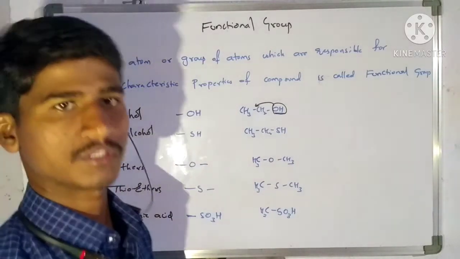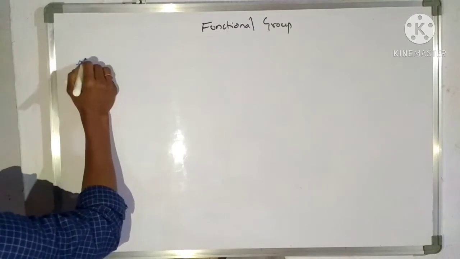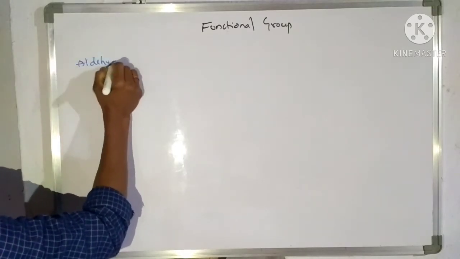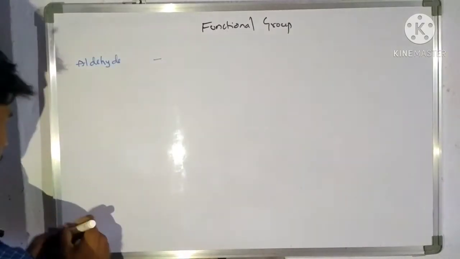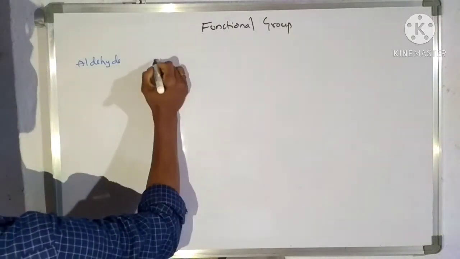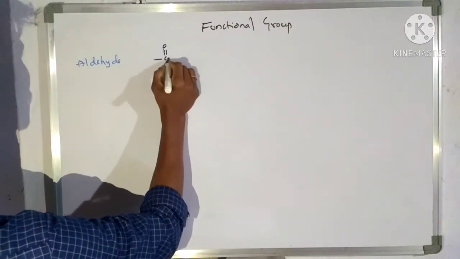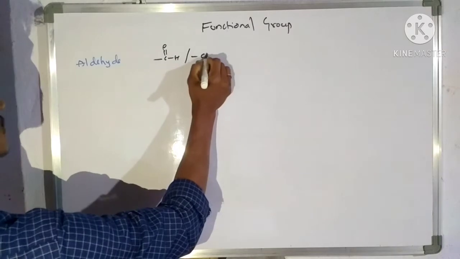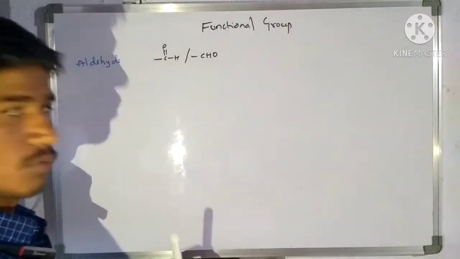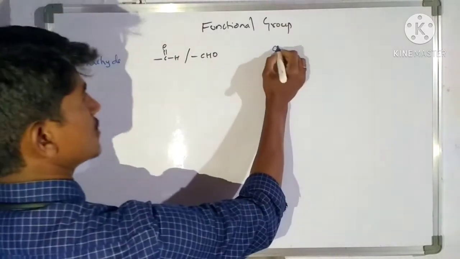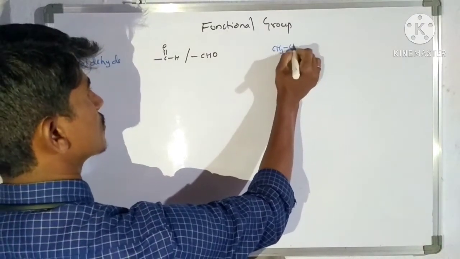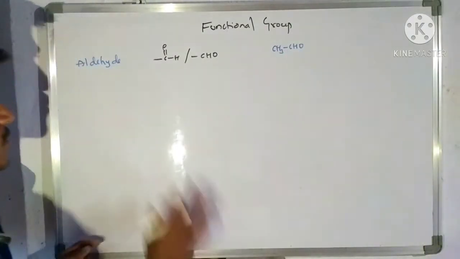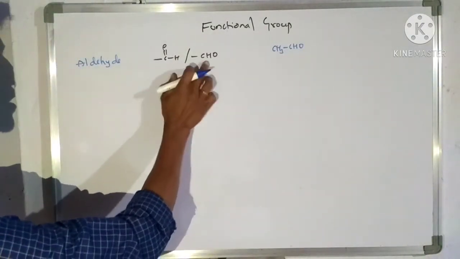We will discuss more functional groups now. Next, aldehyde. We can represent the aldehyde functional group like this: C double bond O H, or CHO. The example is CH3CHO. So the aldehyde functional group may be represented like this or like this.